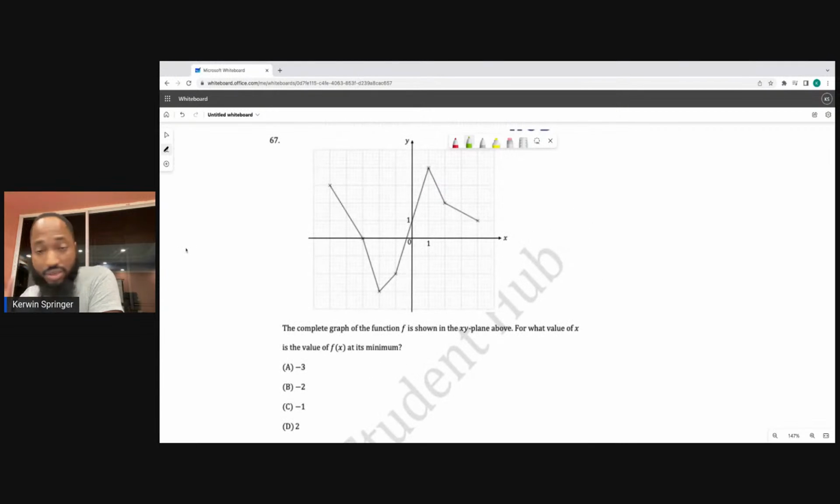Question 67. Read this question for me here, guys. The complete graph of the function f is shown in the xy plane. For what value of x is the value of f of x at the maximum? 1, right? For what value of x is it at the minimum? How do I read maximum, bro?